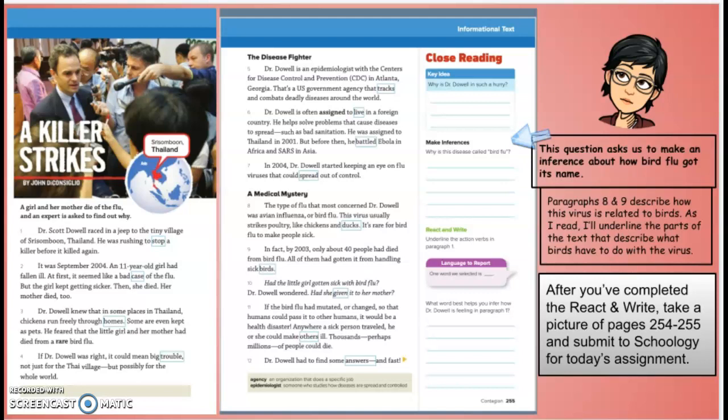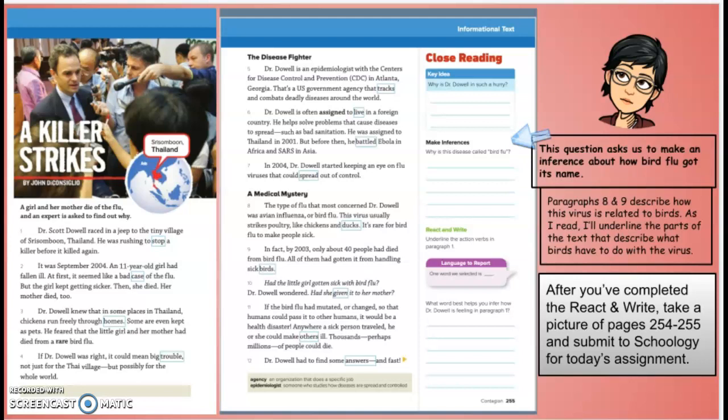And then I want you to go to paragraph 1, and we're going to underline the action verbs in paragraph 1. And then you're going to answer this question. What word helps you best infer, or kind of make a guess, how Dr. Dowell is feeling in paragraph 1? All right, so Dr. Scott Dowell raced in a jeep to the tiny village of Sisramboon, Thailand.